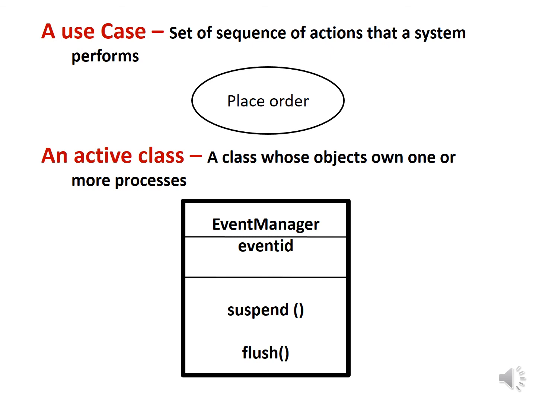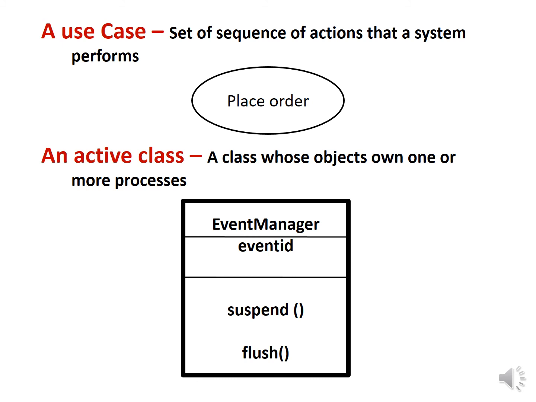Next is the use case. A use case is a description of a set of sequences of actions that a system performs that yields an observable result of value to a particular actor. A use case is used to structure the behavioral things in a model. A use case is rendered as an ellipse with solid lines. Here, place order is the use case.